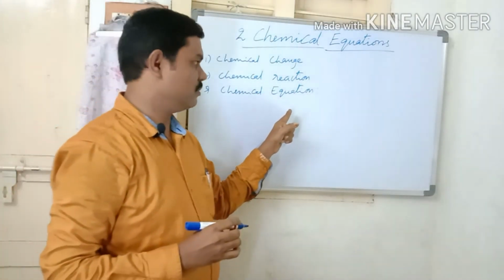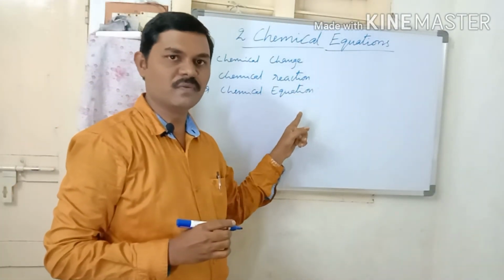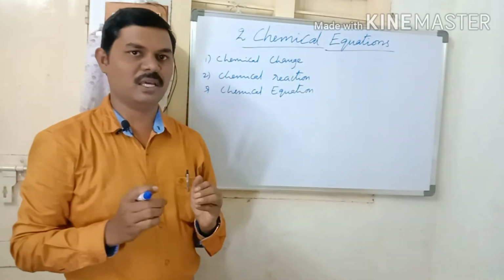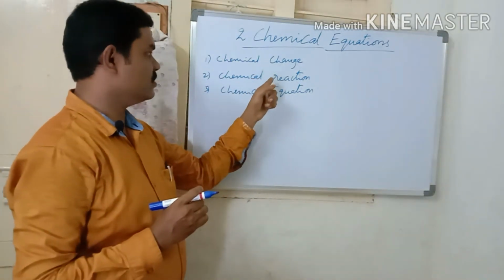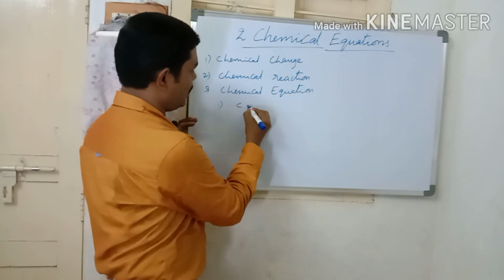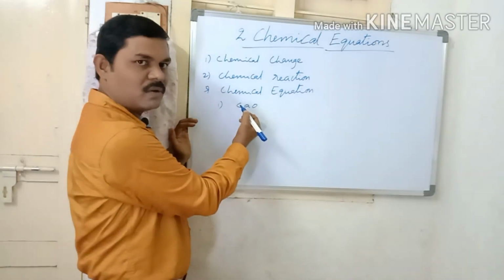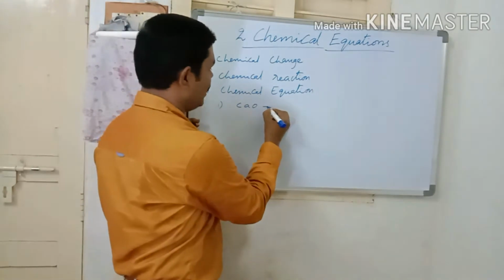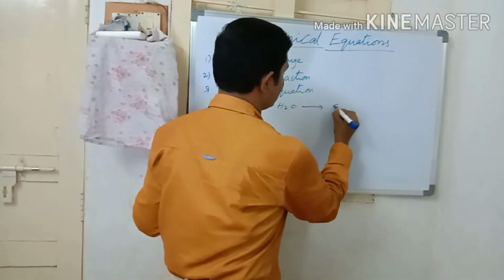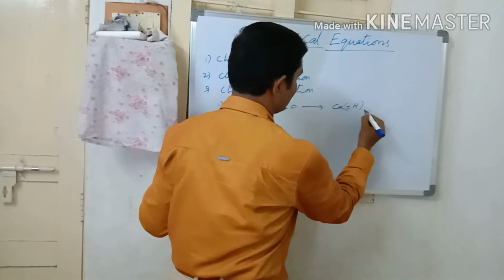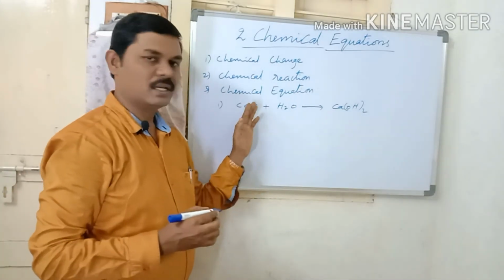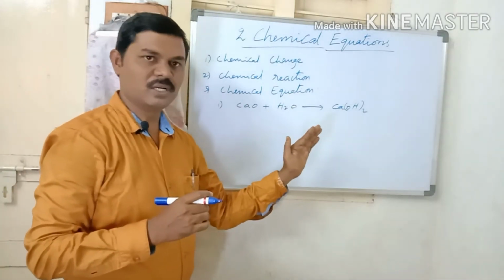A chemical equation is nothing but a shorthand representation of a chemical reaction by using symbols and formulae. Previously, in the first chemical reaction, calcium oxide, CaO is the formula of calcium oxide or quicklime, reacts with water, H2O is the formula of water, and Ca(OH)2, calcium hydroxide, is produced.